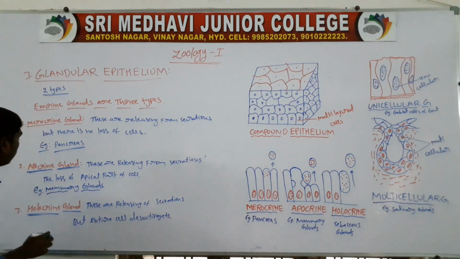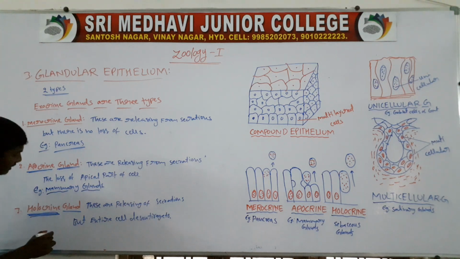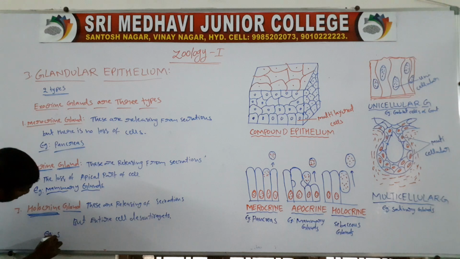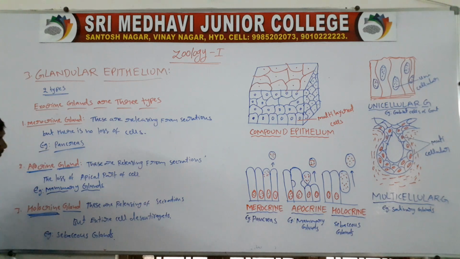So they are called the holocrine gland. Example, sebaceous glands.